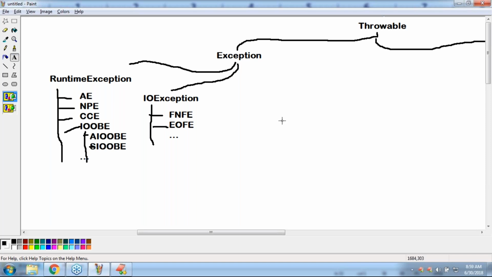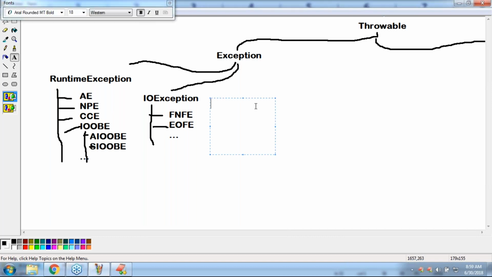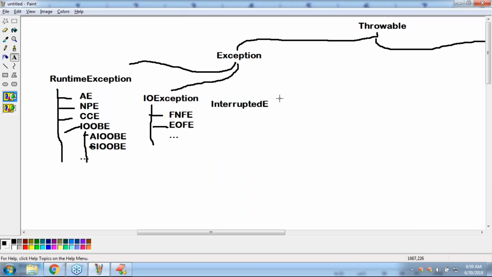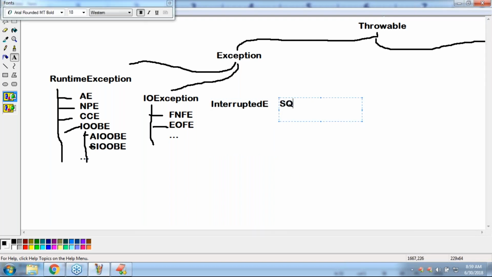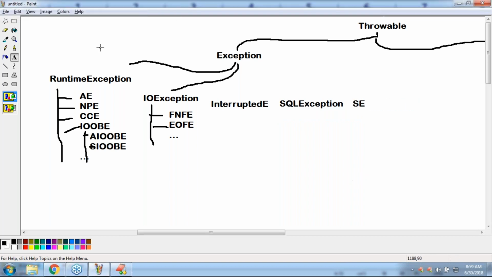What is the next thing we have? Interrupted exception. Regarding interrupted exception, very important, sir, in the multi-threading area. Similarly, we have SQL exception, and after that, servlet exception. Several child classes are there for this exception.